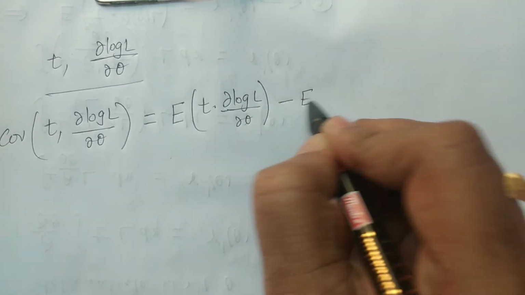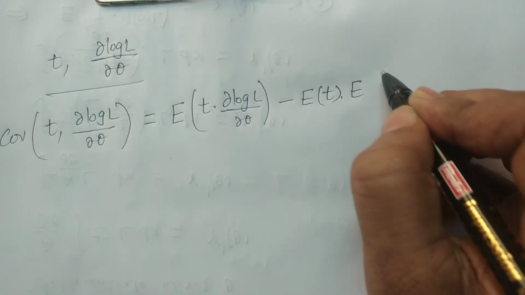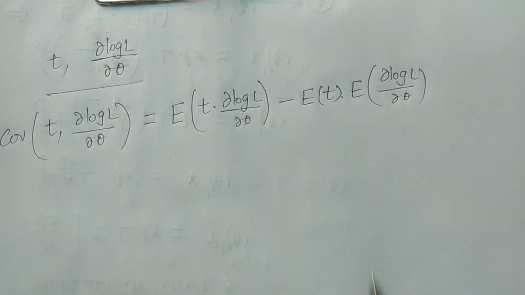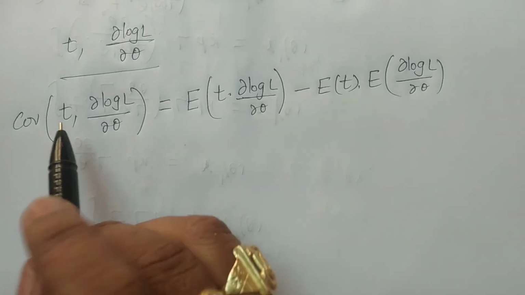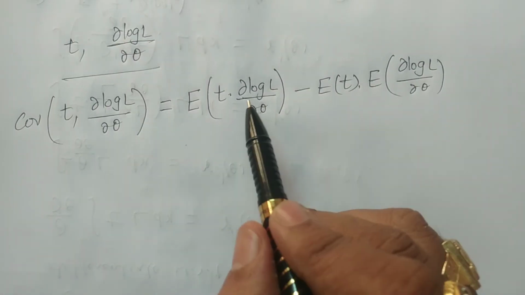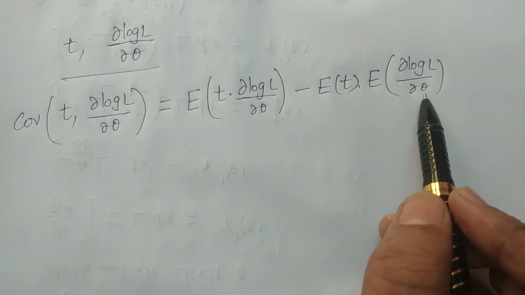So covariance of t comma dou log L by dou theta is equal to expectation of t into dou log L by dou theta minus expectation of t into expectation of dou log L by dou theta.